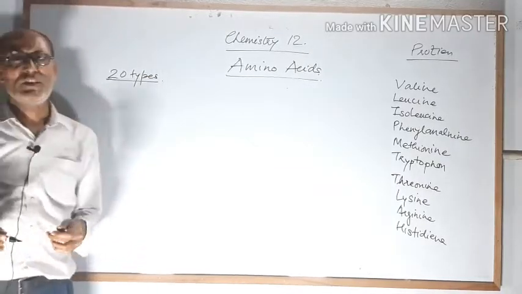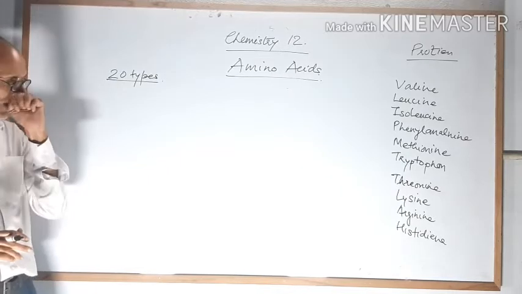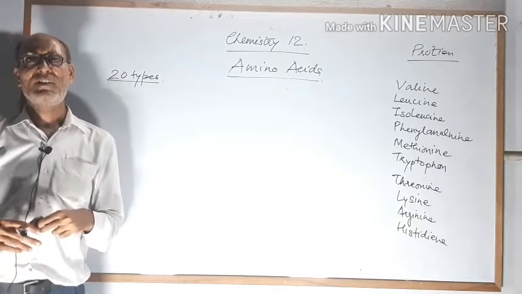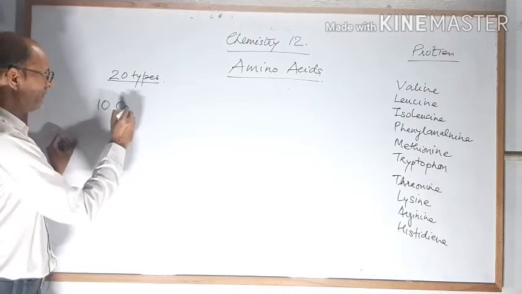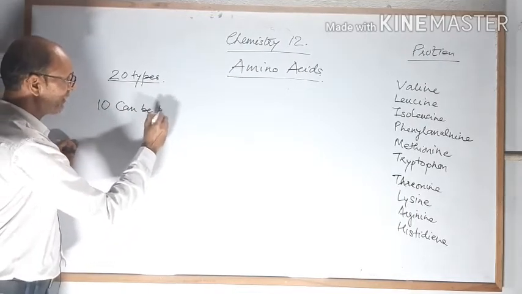Out of 20 amino acids, 10 amino acids are prepared by our body itself. That means we do not have to take them through diet. That means 10 amino acids can be prepared by our body.